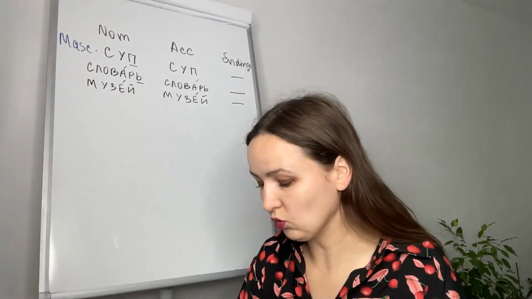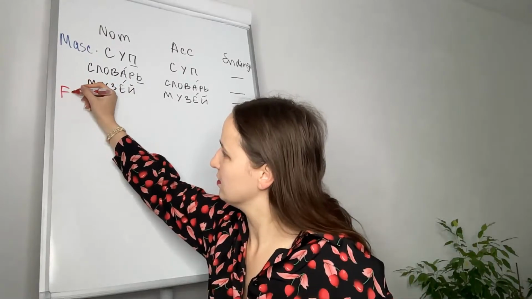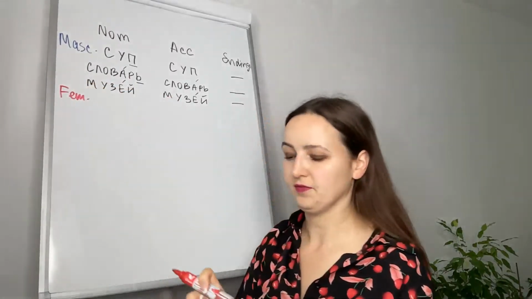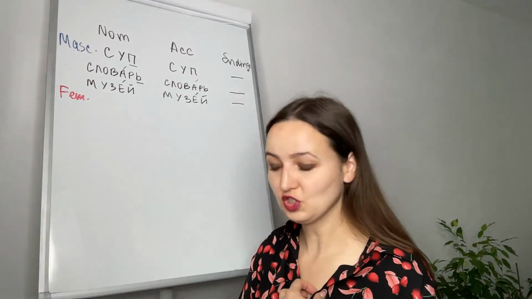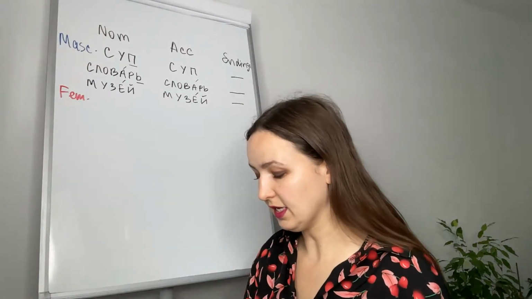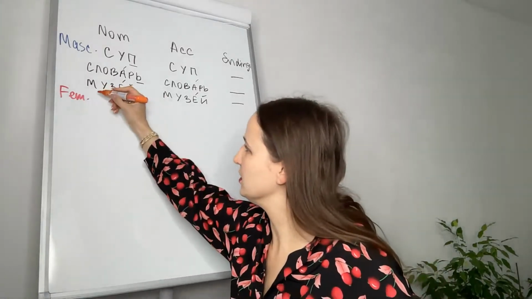Okay, now let's look at feminine. In feminine, some things will change. For example, let's take the word книга. Книга in nominative.